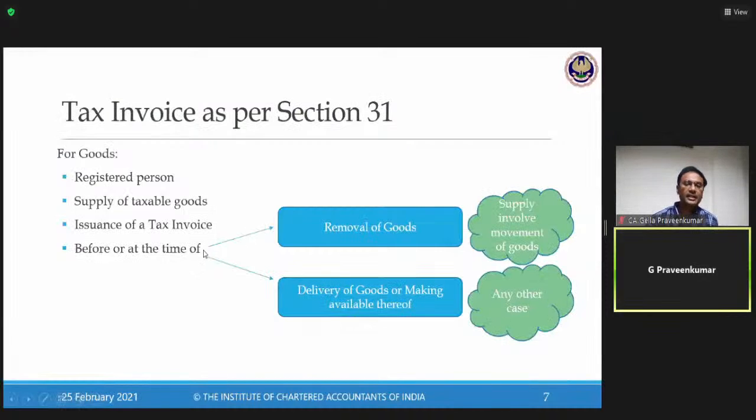So here, when we talk about issuance of a tax invoice, the law says, look, when there is a movement of goods, please issue the invoice before or at the time of removal, not after removal. I have to issue the invoice before or at the time of removal. In case other than movement of goods, delivery of goods or making available thereof. I'll give one more example for this particular clause, for you to understand.